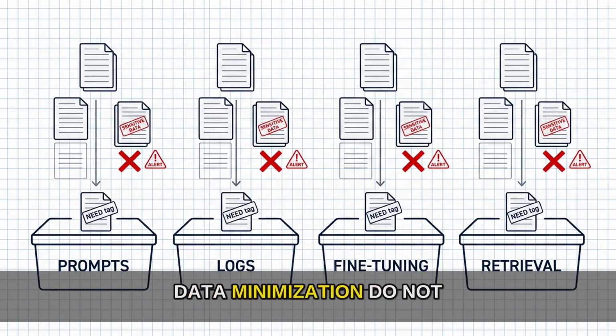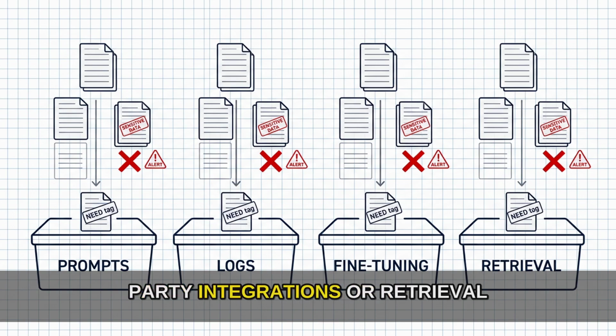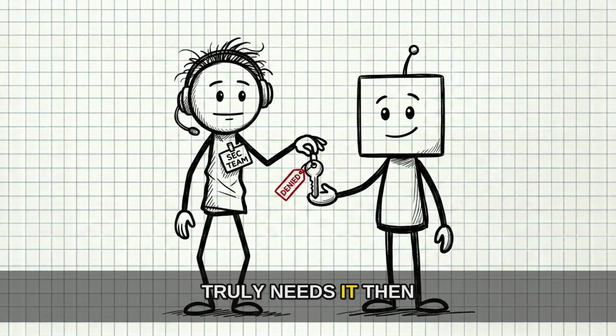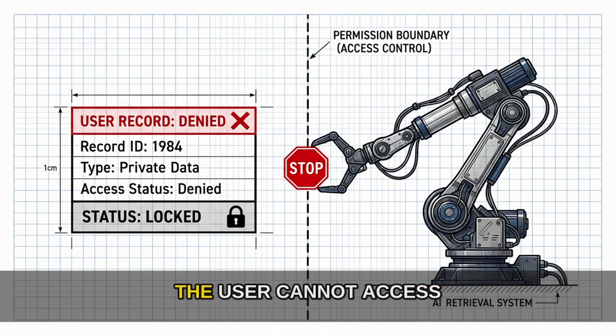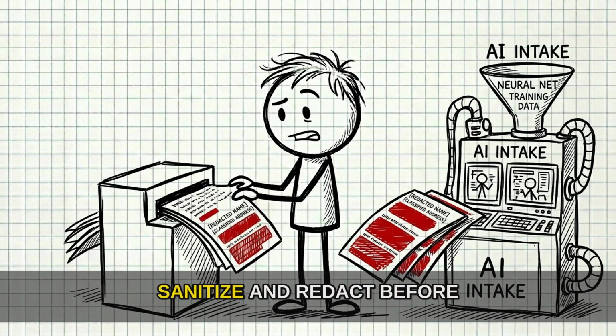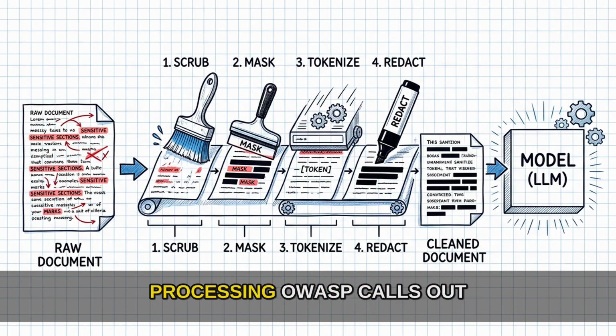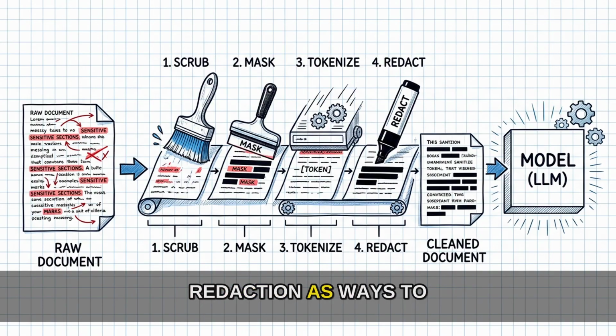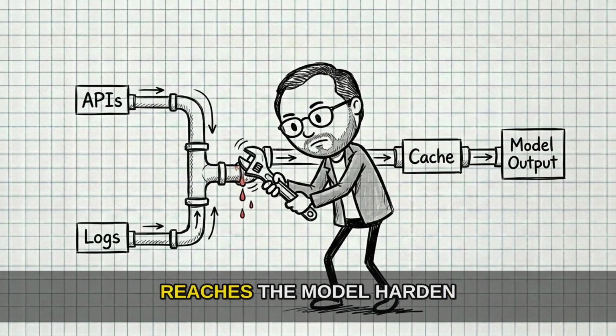Start with data minimization. Do not put sensitive data into prompts, logs, fine-tuning sets, or retrieval indexes unless the application truly needs it, and take care with APIs and third-party integrations. Then enforce least privilege. If the user cannot access a record, the AI app should not retrieve it on their behalf. Sanitize and redact before processing. OWASP calls out scrubbing, masking, tokenization, and redaction as ways to reduce what sensitive material reaches the model.